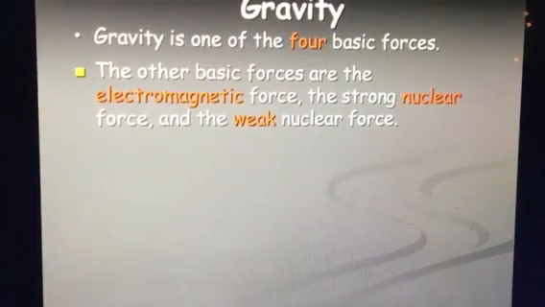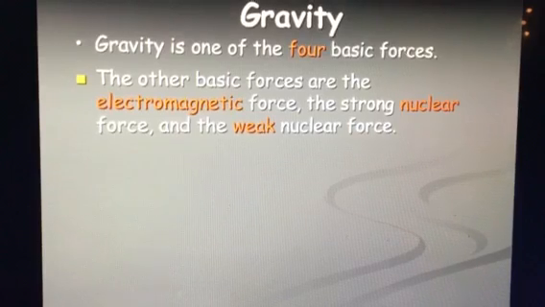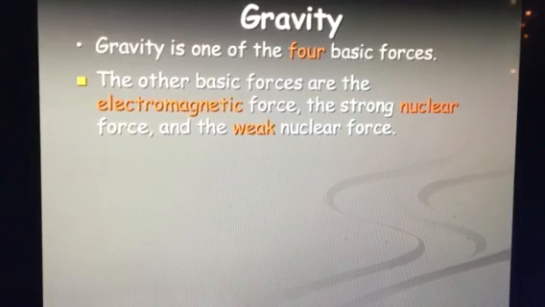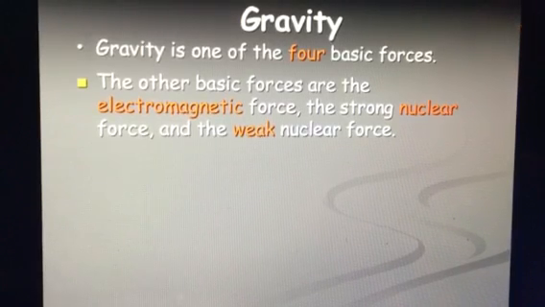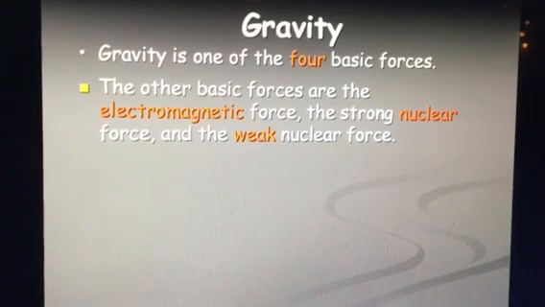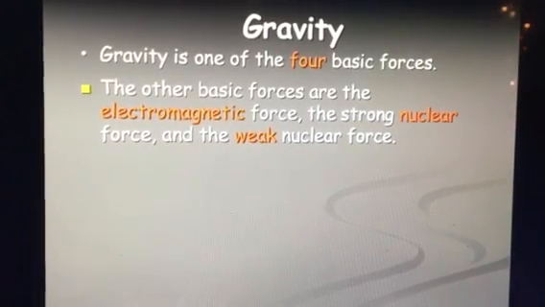Okay, gravity is one of four basic forces. We've talked about these before last semester. The other ones are electromagnetic force, which we're going to talk about in a couple chapters, and strong nuclear force and weak nuclear force. Now, you can pause the video right now and go over strong nuclear force and weak nuclear force because we've already talked about those last semester. You should have remembered or answered as a group that the strong nuclear force is found in the nucleus, holding the protons and neutrons closely together, and the weak nuclear force is holding the electrons to that nucleus. So that's a good review for this.